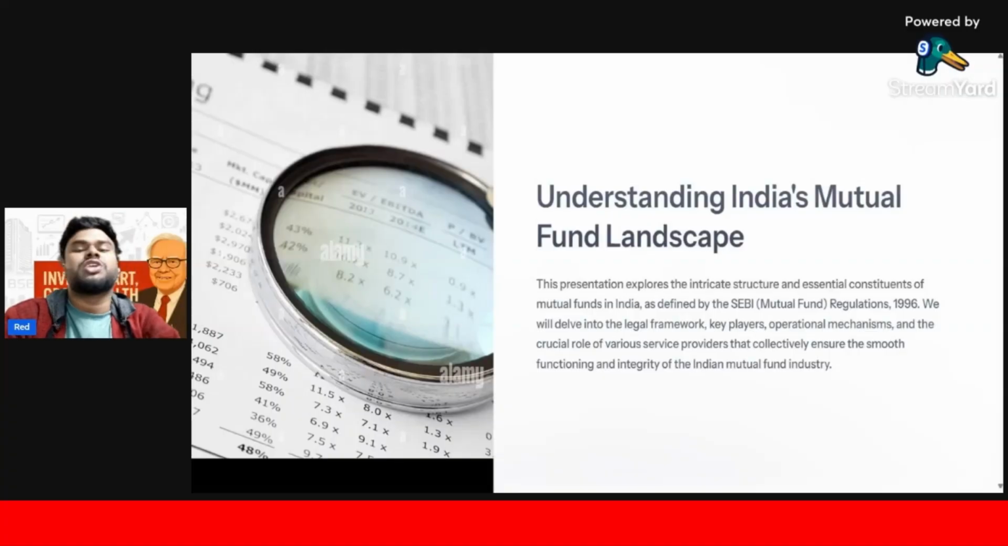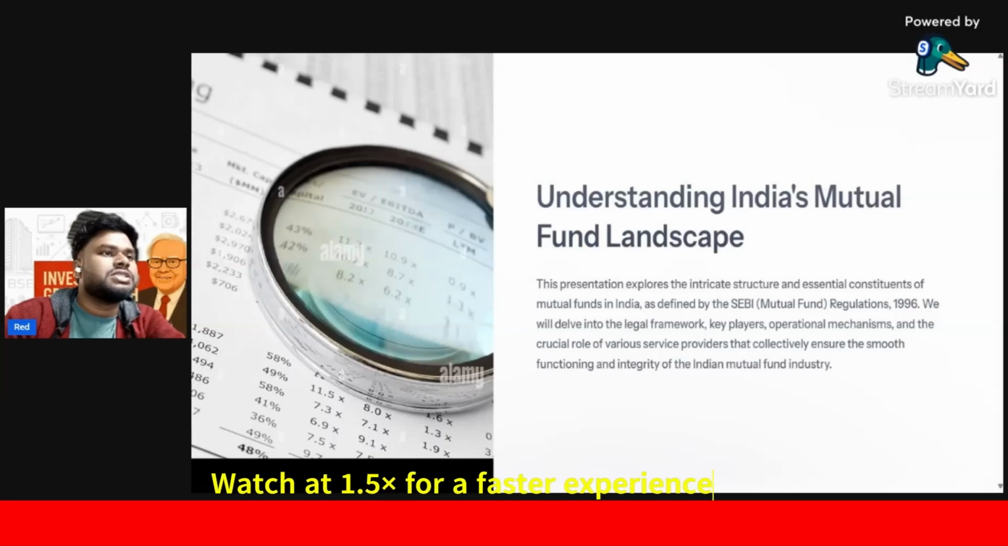Understanding India's mutual fund landscape. What we have written there: this presentation explores the structure and essential constitution of mutual funds in India as defined by the SEBI Mutual Fund Regulations 1996. One major question can come for your exam: what is the regulation of mutual funds? The answer is the SEBI Regulations 1996. Okay. We will delve into the legal framework, key players, operational mechanism, and the crucial role of various service providers that collectively ensure the smooth functioning and integrity of the Indian mutual fund industry.